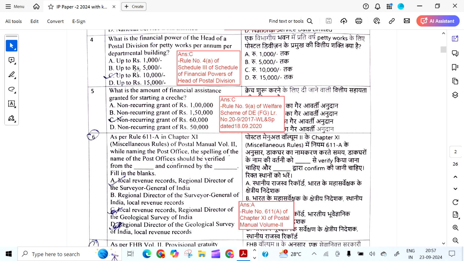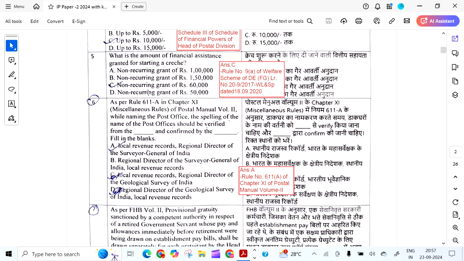What is the financial power of the head of the postal division for petty works per annum per departmental buildings? The answer is C, that is 10,000. It is 4A of Schedule 3 of the financial powers of the head of the division.